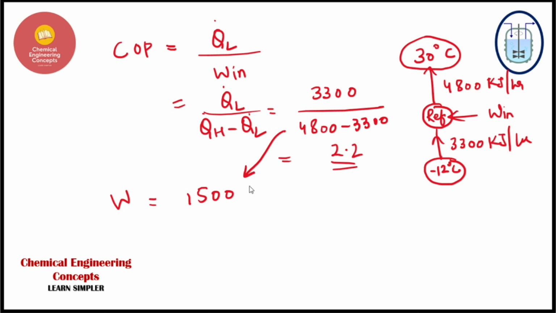The subtraction of this is 1500 kilojoules per hour. We will divide it by 3600, right? The conversion of hours into seconds. So guys, the value that is coming up here is 0.4 kilowatts, right? So this is our answer.